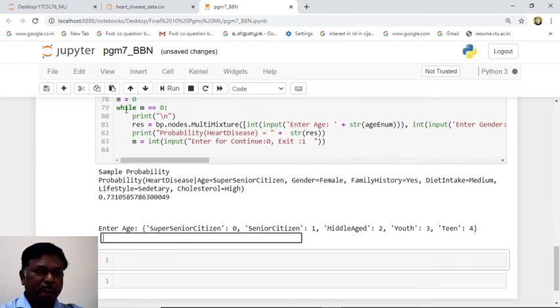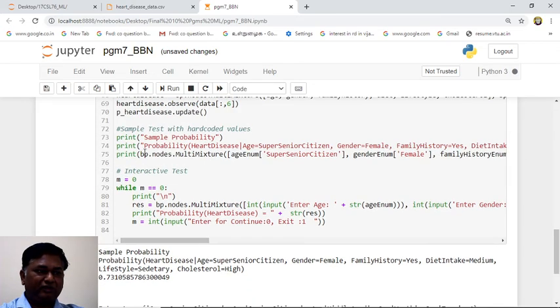So this is a while loop with m equal to 0, till we come out of this loop. See, by giving 0 we will continue, by giving 1 we will come out of the while loop. So by giving 1 we can give various inputs for all these variables and we can check the probability. Same thing whatever we have executed in this line is given as a variable here based on the given input.